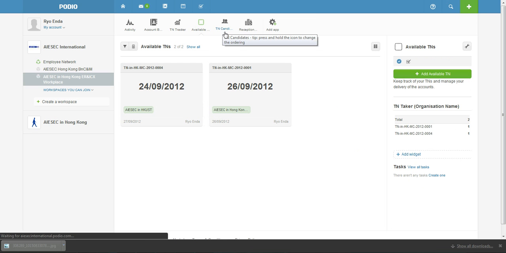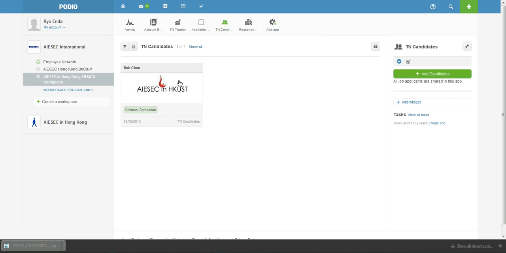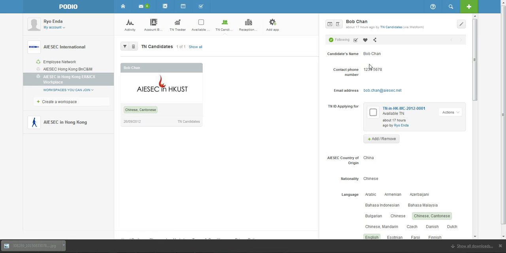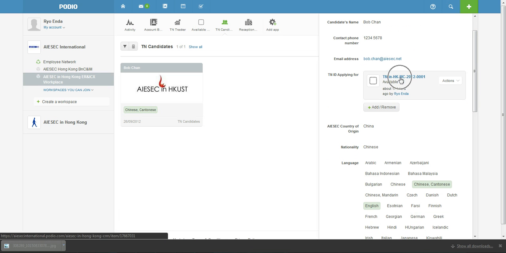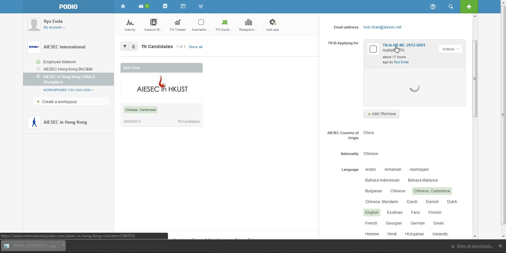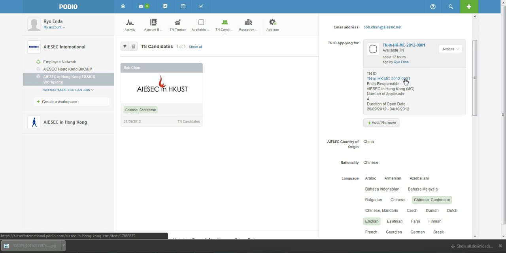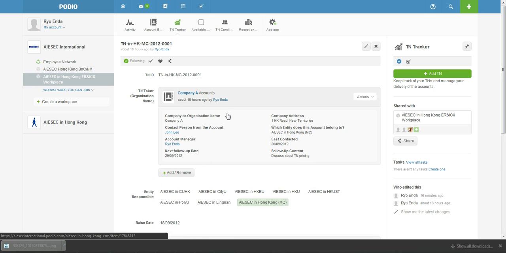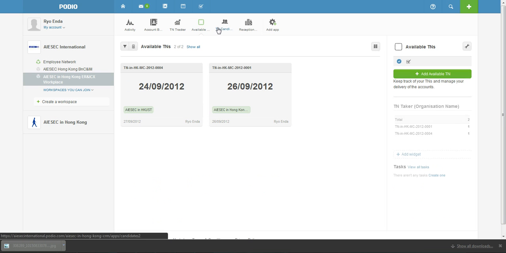So let's go to the application called TN Candidate. TN Candidate is an application that can keep track of all the people who apply for the TN in AIESEC Hong Kong. So maybe this Bob Chan, he's just a random person I created. His contact information is here, and he's applying for this TN001, and you can look into the details of it as well. If you click onto it, yep, here's the information. And if you're wondering which company it's from, you can just click into this blue word. You can see it's from Company A with the details here. So everything is connected, which makes it very, very easy to track down the different information.